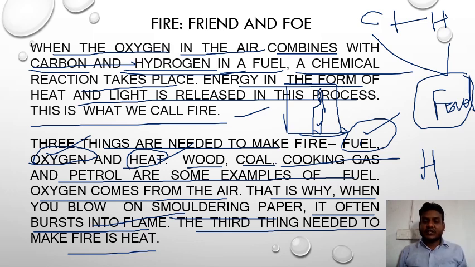Here, that's why you need three things: fuel, oxygen, and heat. Combined, this process we call fire. I hope it is clear to you, student. With smoldering paper, when we blow on it, it catches fire rapidly. Why? Because oxygen is provided to the smoldering paper. I hope it is clear to you.